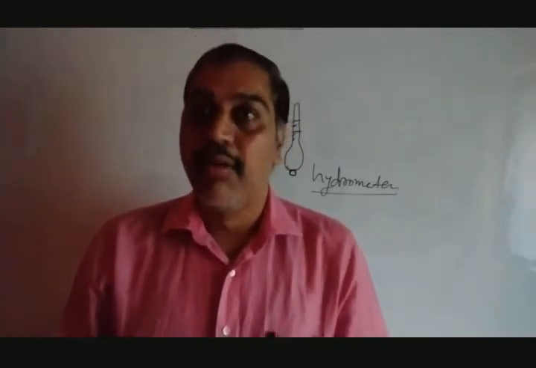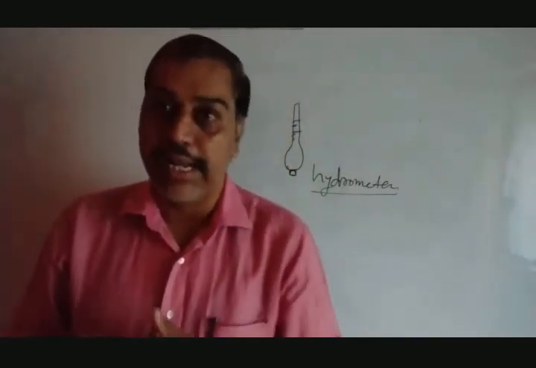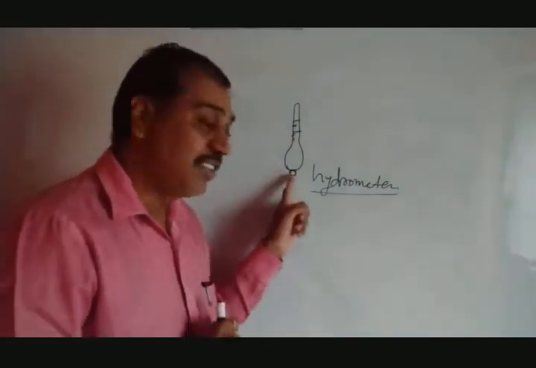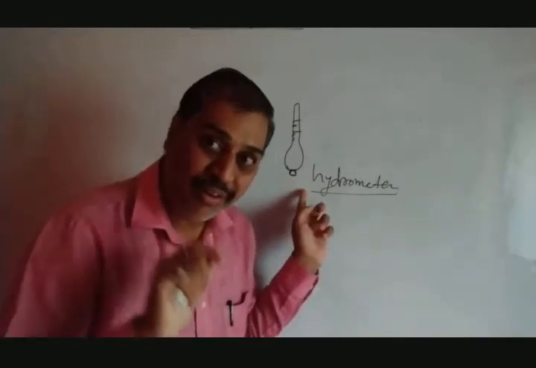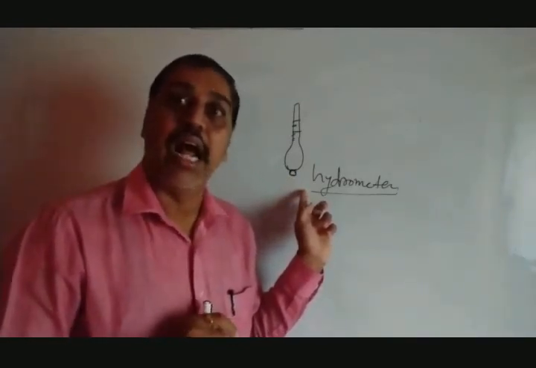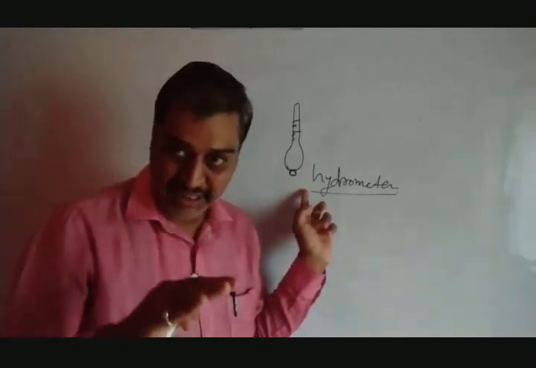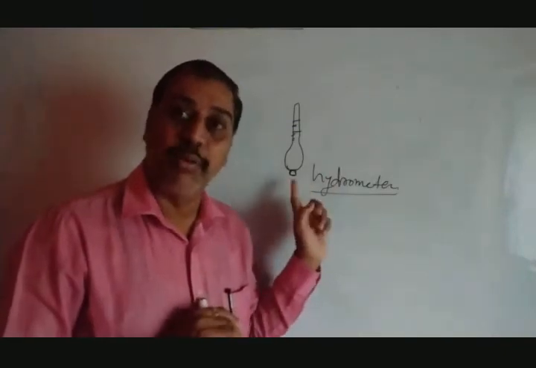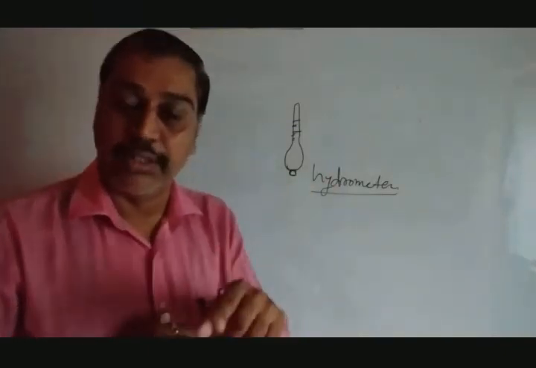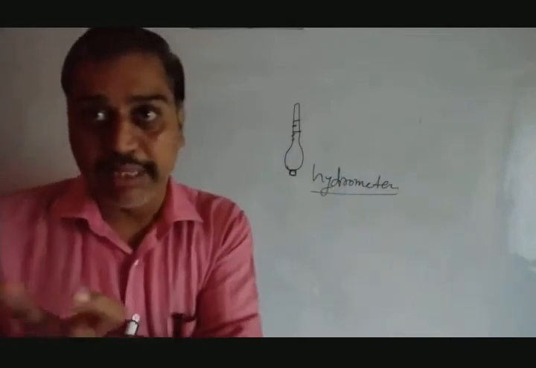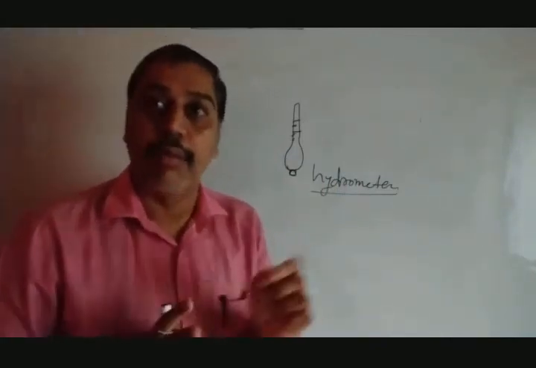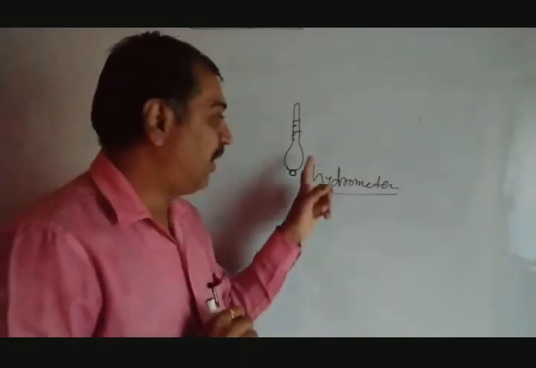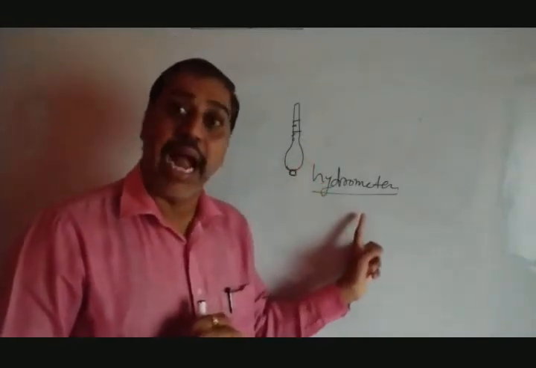But remember, when you submit that milk to the dairy, they will measure the density of that milk. If the density is less, it means what? Water is more. They can find that out, and accordingly the price gets negotiated. They will compare the density of your milk with the standard value of original milk they have, and accordingly find out how much water you have added to the pure milk. And that is found out by this instrument, the hydrometer.